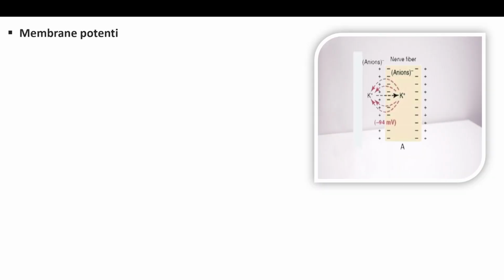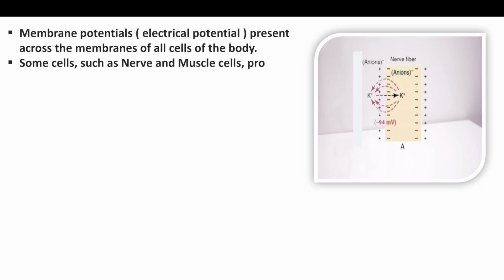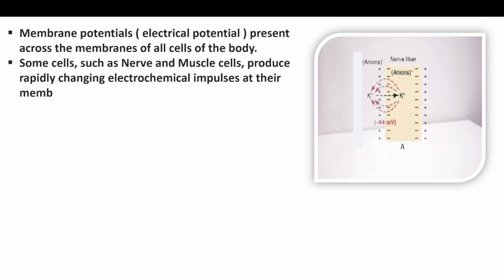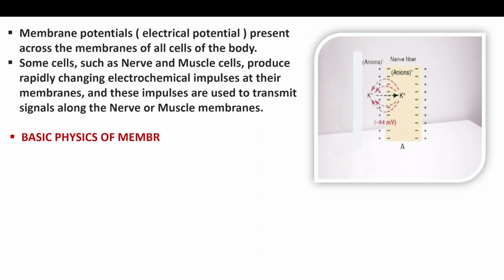Membrane potentials, electrical potentials, are present across the membranes of all cells of the body. Some cells, such as nerve and muscle cells, produce rapidly changing electrochemical impulses at their membranes, and these impulses are used to transmit signals along the nerve or muscle membranes. Basic physics of membrane potentials.